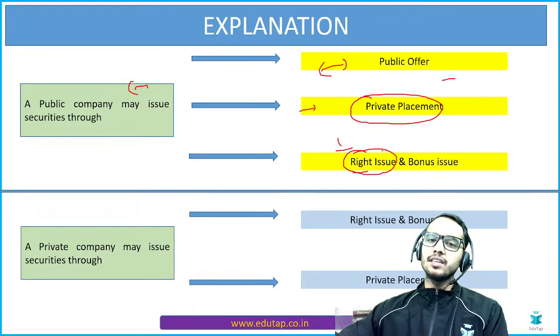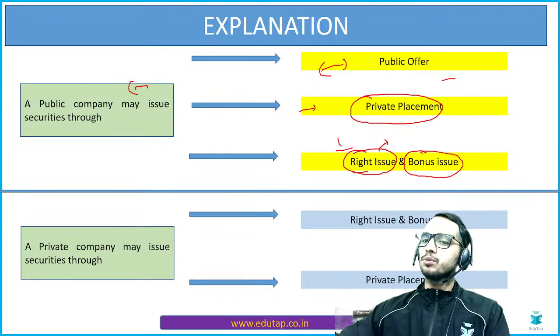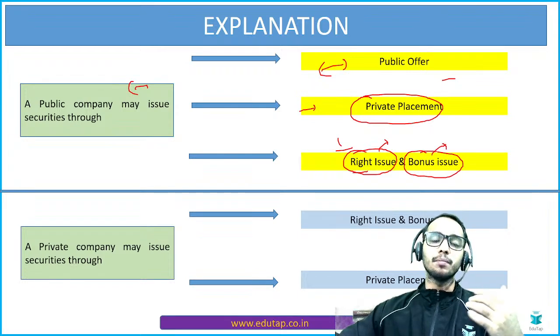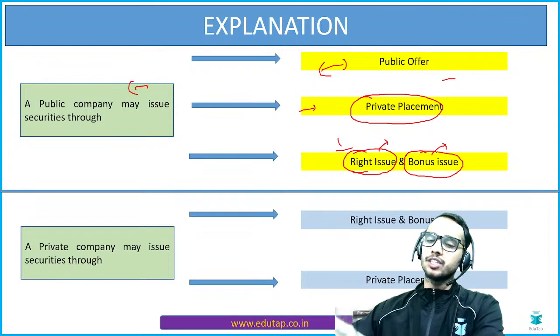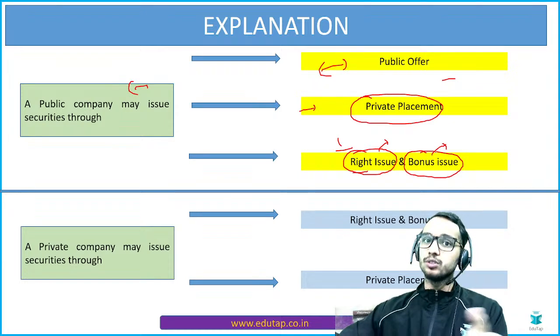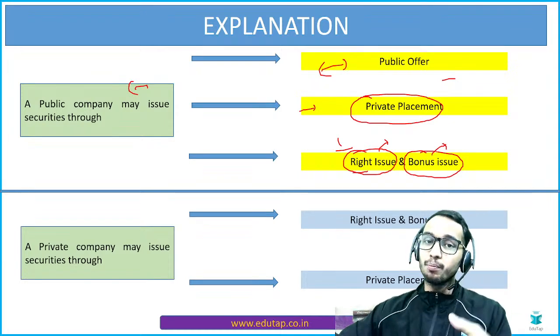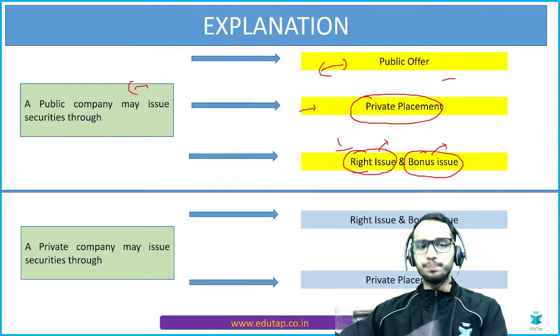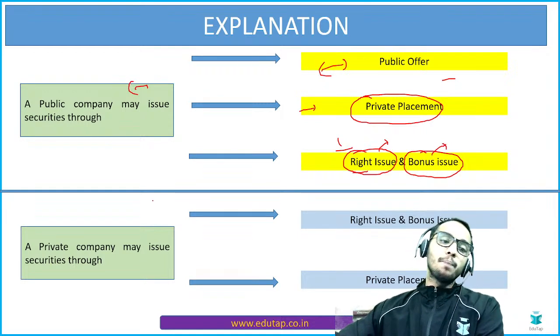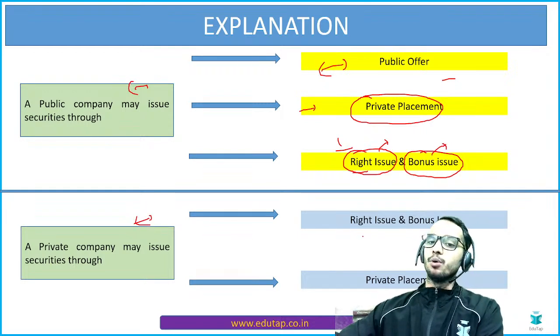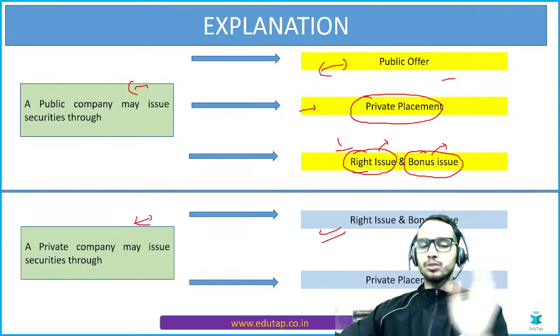And this right issue is basically done at a price less than the market price usually. And bonus issue are those shares which are being issued to the existing shareholders for free. We are not receiving, as a company, any payment for it, right? Okay. Now, a private company can issue the securities through right issue and bonus issue, that they can do.